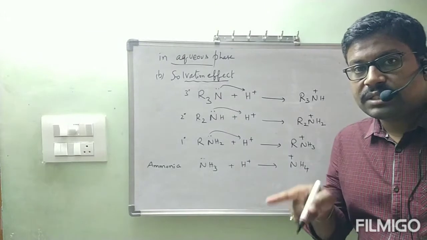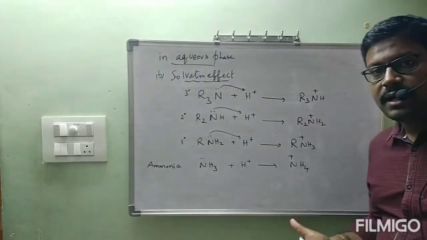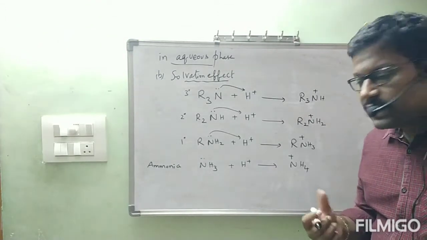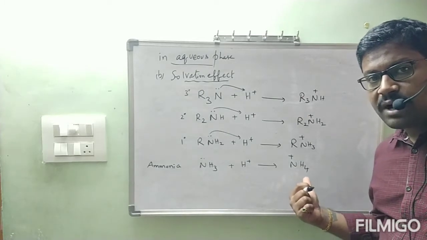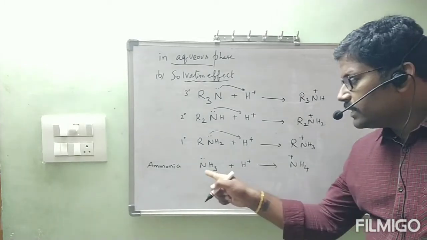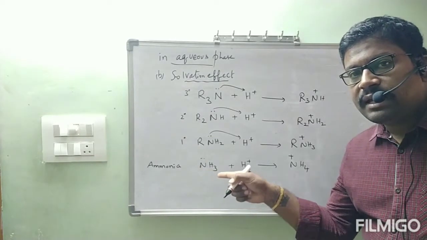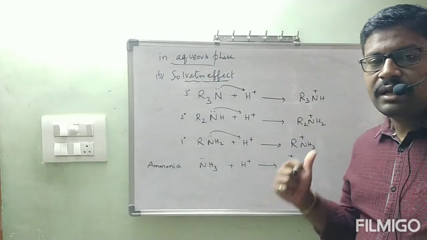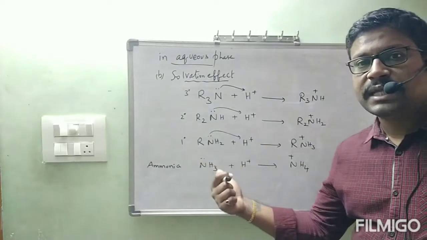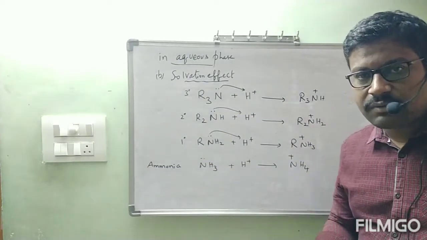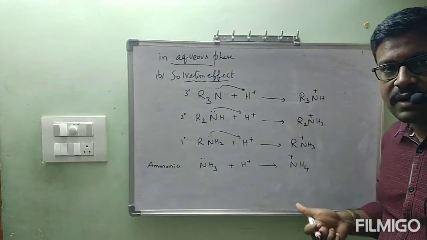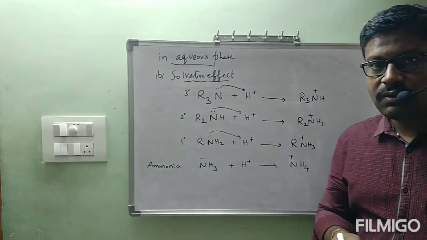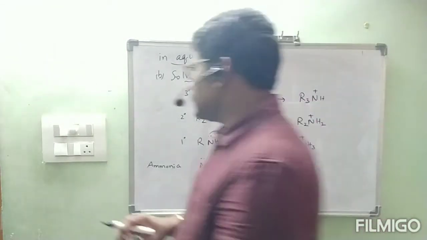Solvation is nothing but it is related to dissolution in water. These 4 ammonium ion stability in water we are going to discuss. Before that, why we are discussing stability? If it is more stable, this is going to be formed easily by what way? By nitrogen donating the lone pair of electrons easily. If it is donating the lone pair of electrons easily, it is more basic in nature. So automatically, if it is stable, it is more basic in nature. To say that one, we are going to check now what about the stability of these ammonium ions in water. Note down this one first. After that, I will explain. Okay, now let us see.